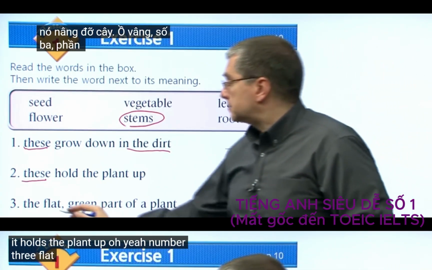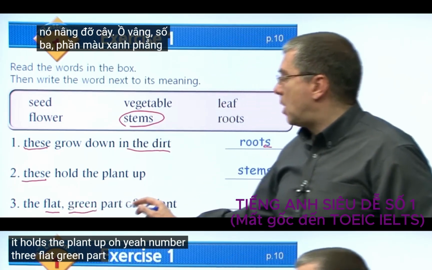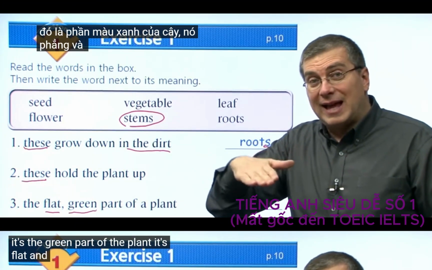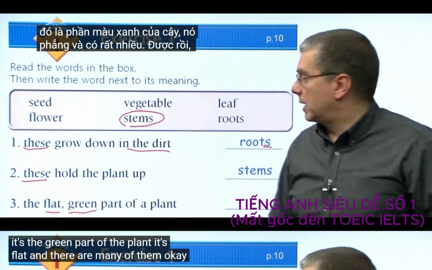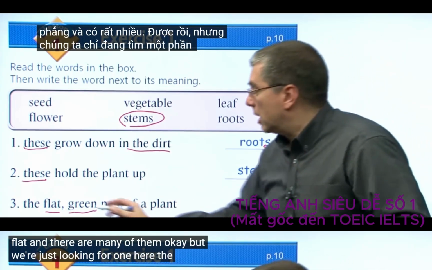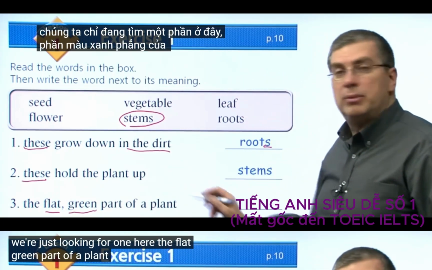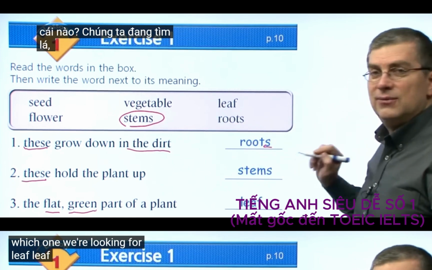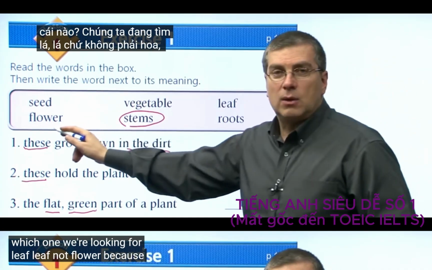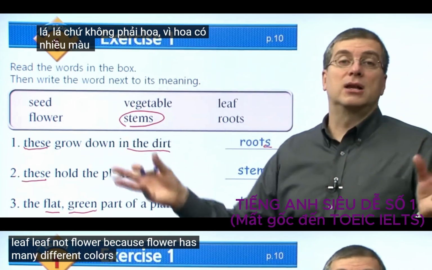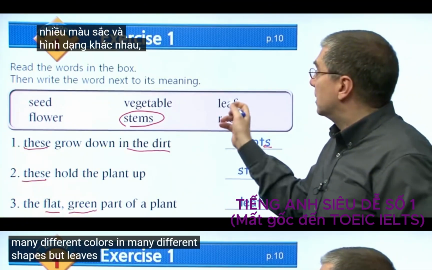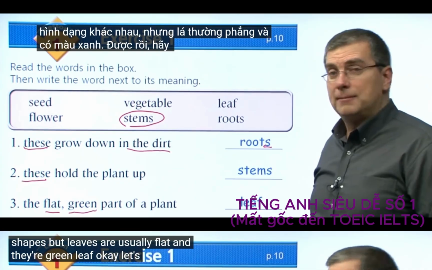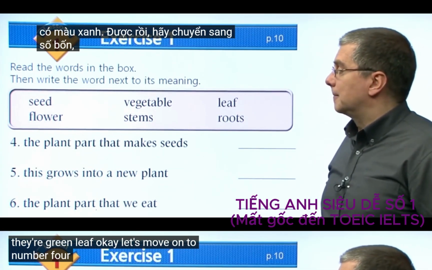Okay, number three, flat green part of the plant. So it's the green part of the plant. It's flat. And there are many of them, okay? But we're just looking for one here. The flat green part of a plant. We're looking for leaf. Not flower, because flowers have many different colors and many different shapes. But leaves are usually flat and they're green. Leaf. Okay, let's move on to number 4.